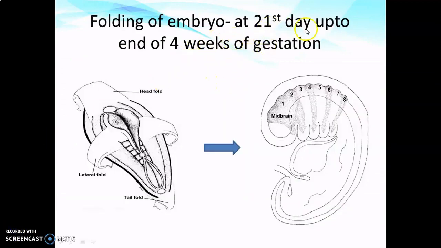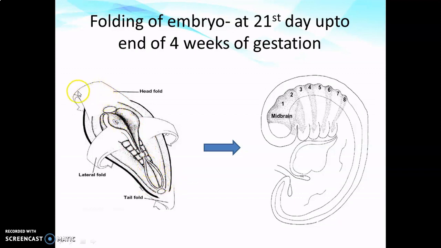So from end of third week to end of fourth week, that is from 21st day to end of fourth week of gestation, a very important change happens to the embryo. As you can see here, the embryo, head end, tail end and the head-tail axis, there is folding of the structure.